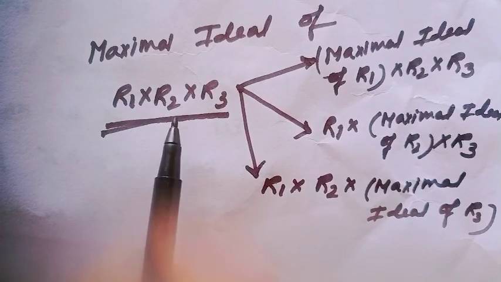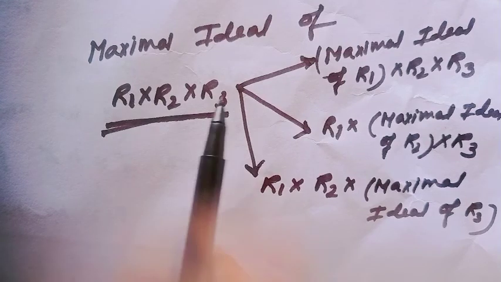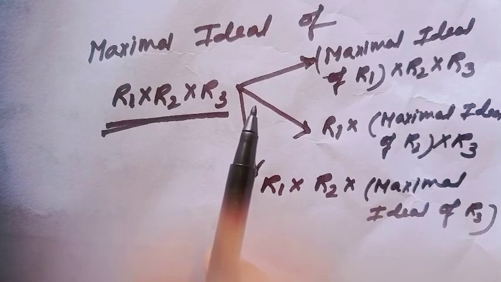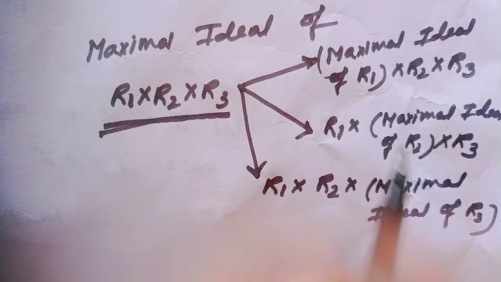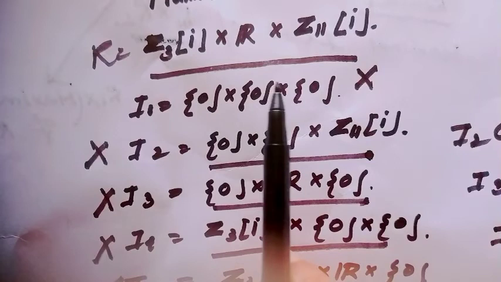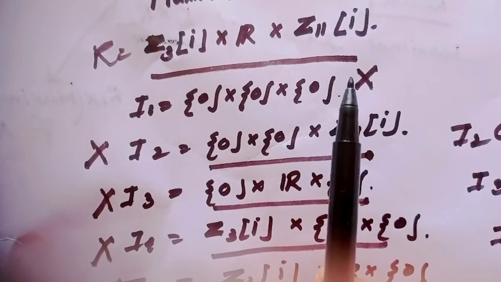That means this ring has 3 maximal ideals, and since a maximal ideal is always a prime ideal, there also exist 3 prime ideals.